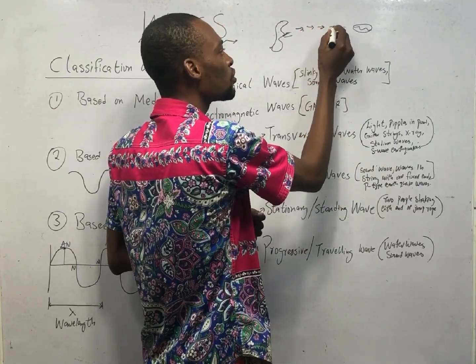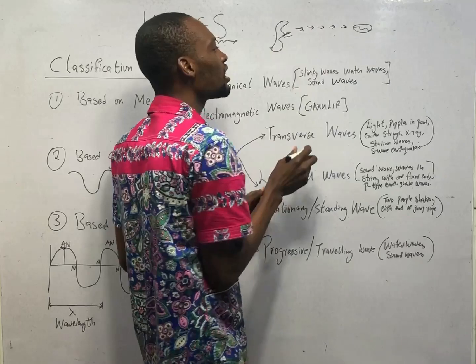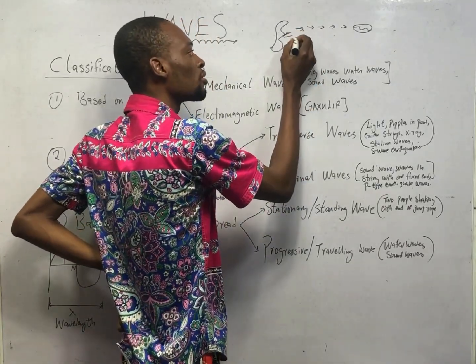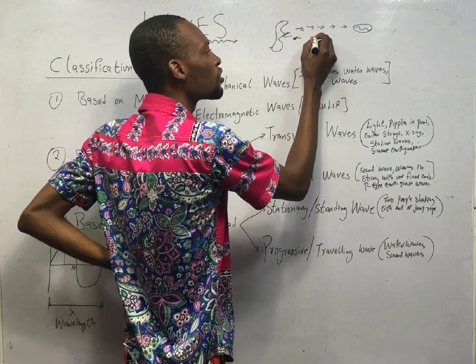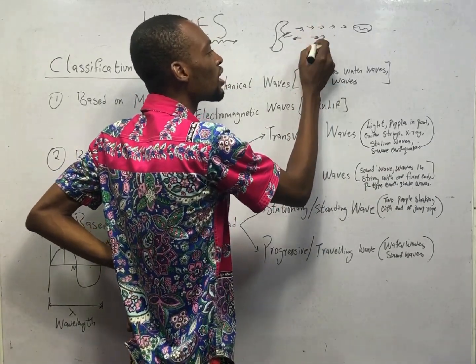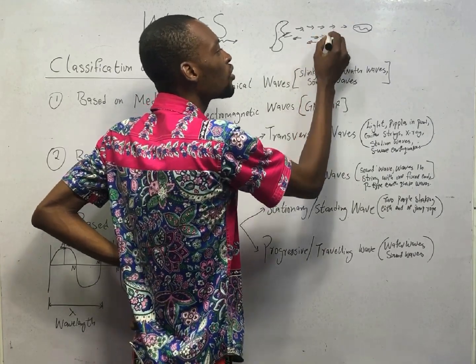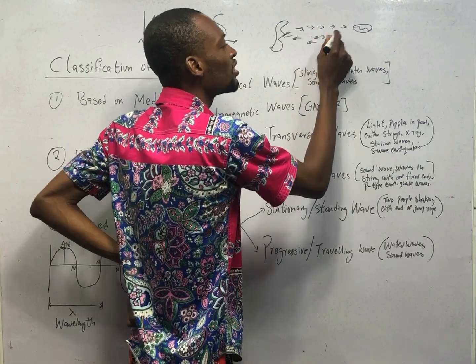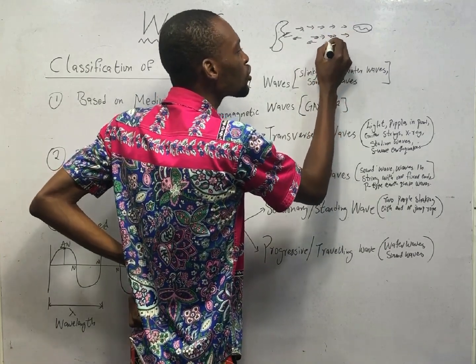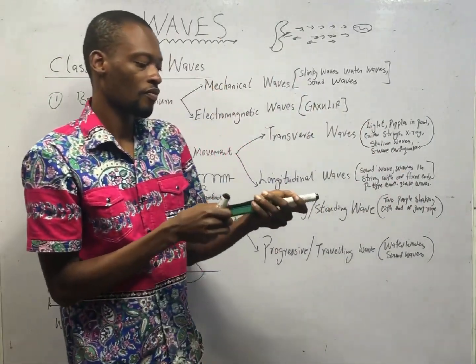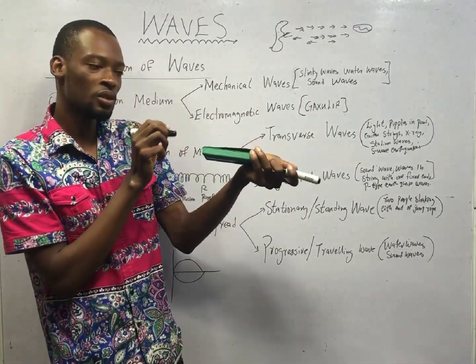This one collides with this one. This one collides with this one. Now, as this particle hits this one, it comes back to its position. Then this one goes front to hit this one. As this one hits, this one comes back. This one goes forward to hit this one. As this one hits, this one goes forward. Then this one comes back to its position. So, something like this. These are the air particles.